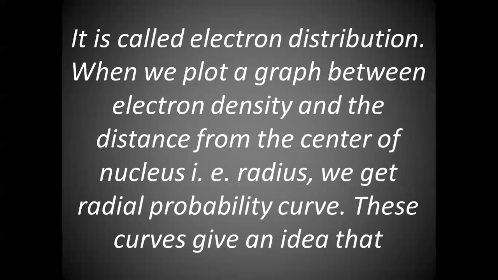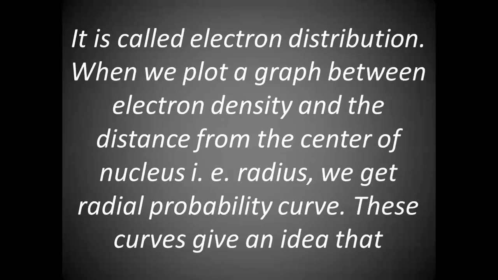And after solving the equation, when we plot a graph between electron density and the distance from the center of the nucleus, that is nothing but the radius of an orbit in an atom, that is the atomic radius for a particular orbit, we get a radial probability curve. That means the curve which we get as a graph is called a radial probability curve.